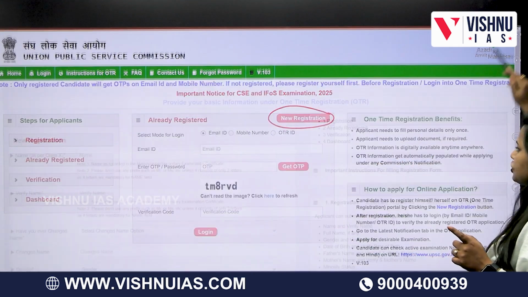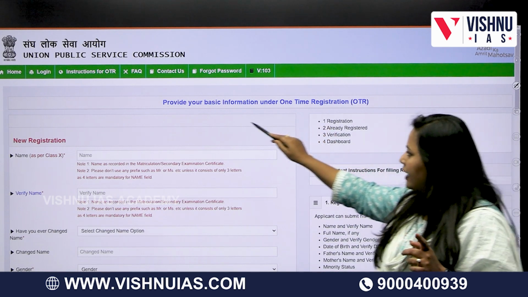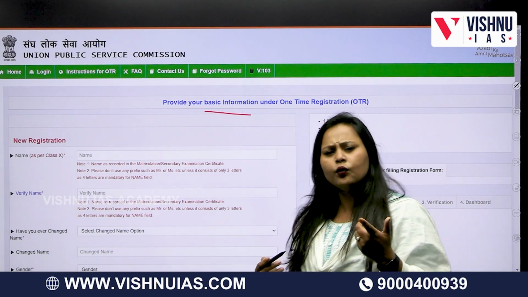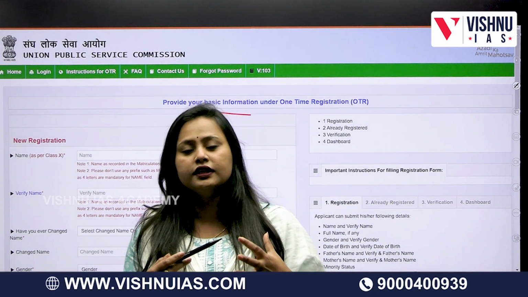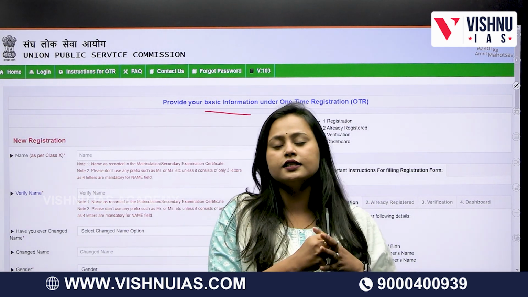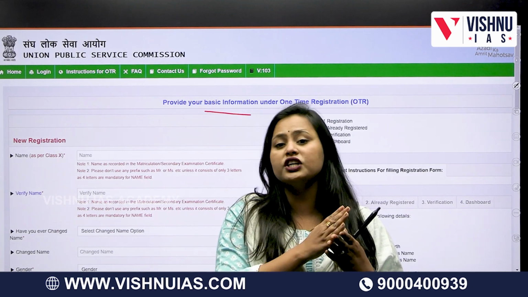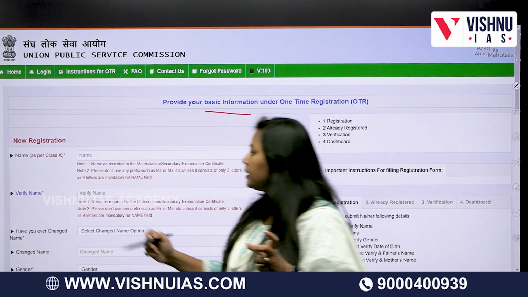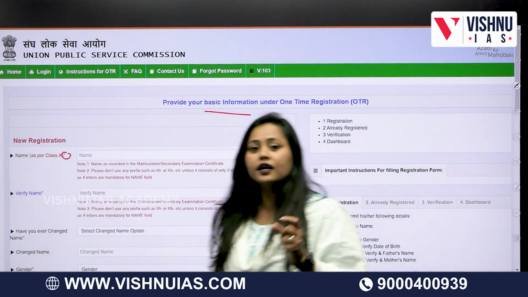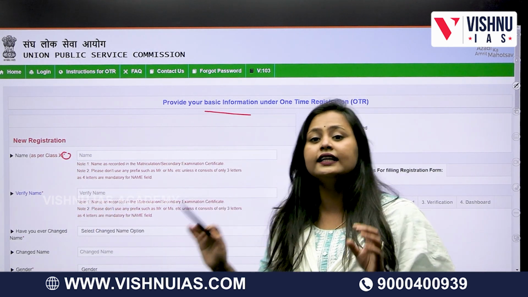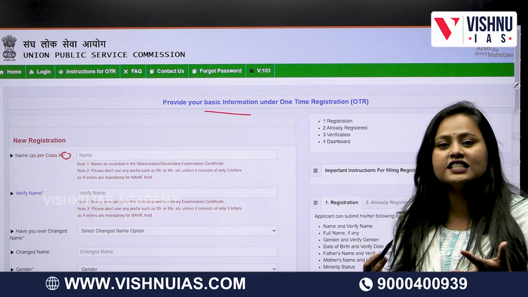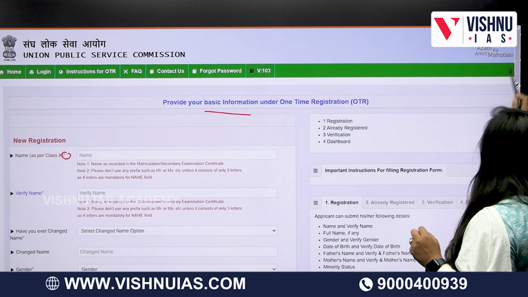After clicking new registration, you will have this, wherein you need to fill in your basic information like your name, your equivalent degree, or give certain certificates backing up your educational qualification, and whatever else is mentioned. And remember that wherever there is an asterisk mark, make sure that you are filling it correctly. This is for the people who are registering themselves for the first time.